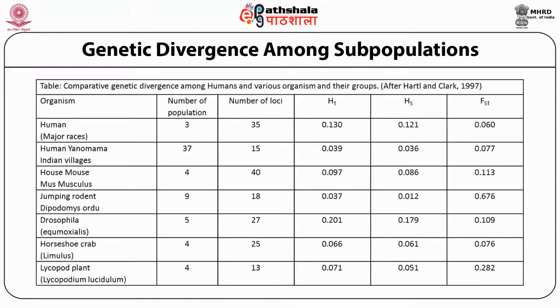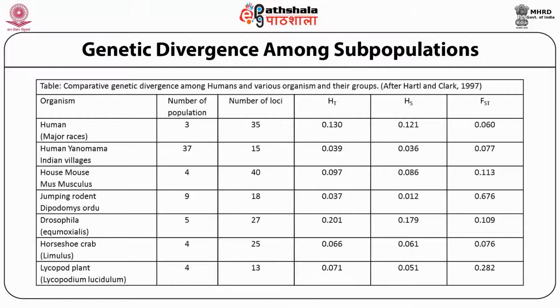In this table there is the number of populations studied, the number of loci, and HT, HS, and FST. It is clear from the table that 3 human races, major races, were studied, and their 35 loci were considered.